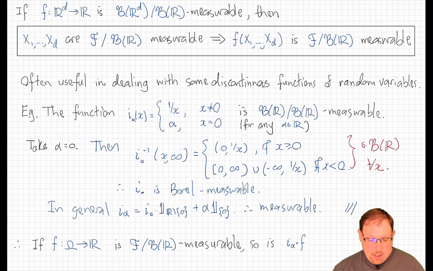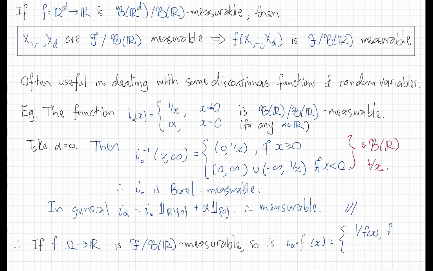Now, how is that useful to us? Well, if I have a general function f from omega to R, which is Borel measurable, then its composition with this measurable Borel function is measurable as well. And that function is 1 over f at x, provided that you can do that reciprocal when f at x is not 0, and alpha if f at x equals 0. So that function, which could be quite complicated, the set where f at x equals 0 could be a dense set, for example, that function, which is definitely not continuous in general, is Borel measurable.